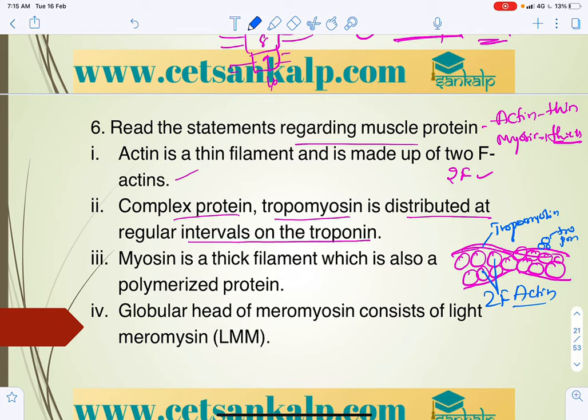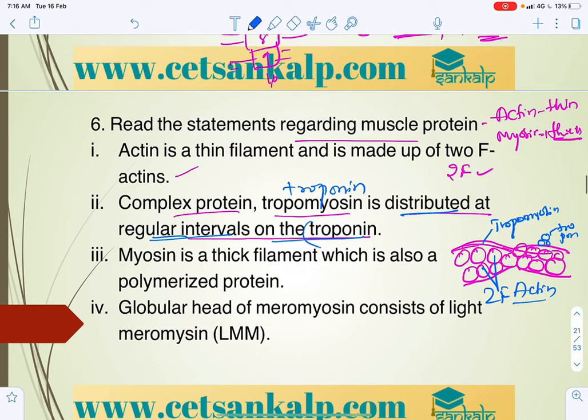So in this case we can say that this is a wrong statement. Tropomyosin is distributed at regular intervals on troponin? No, it should be that troponin is distributed at regular intervals on tropomyosin. Hence this statement is wrong.